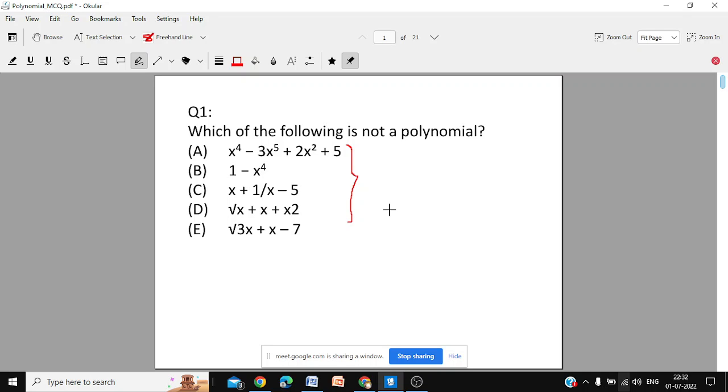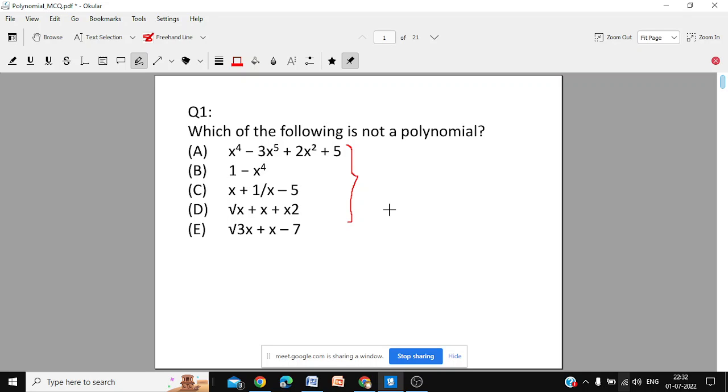See each of the expressions carefully. You don't even have to write the expression. You have to write only the option number. If A is the correct answer, you write question number 1A. If B is the correct answer, you write question number 1B. Which of the following is not a polynomial?